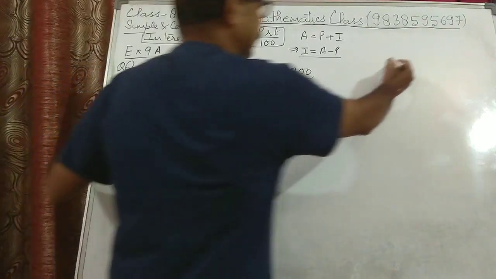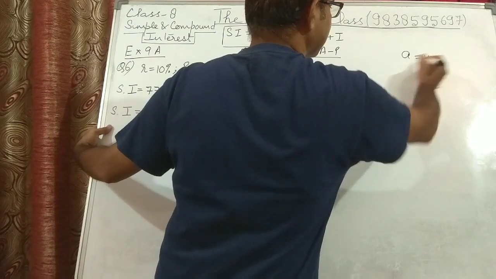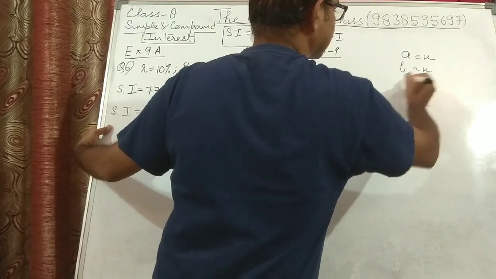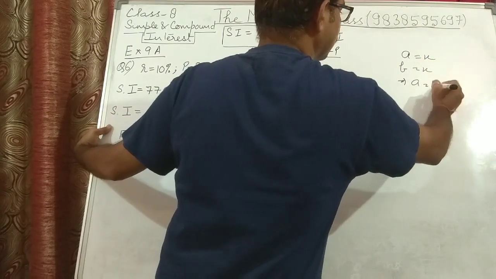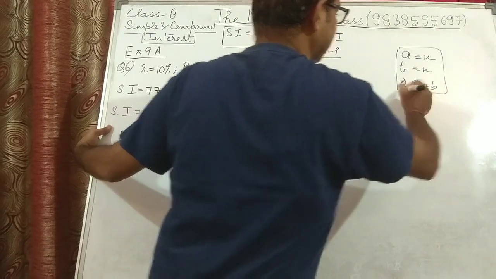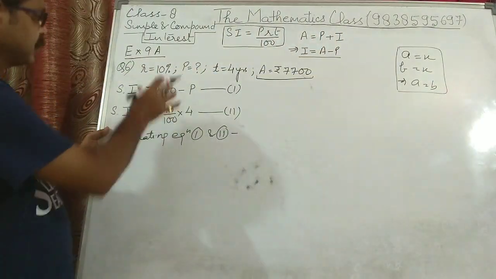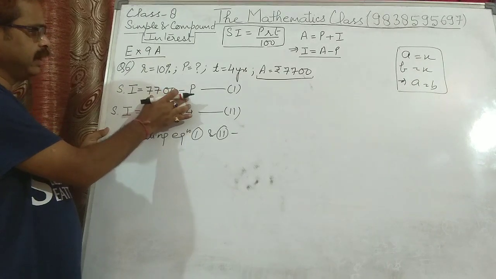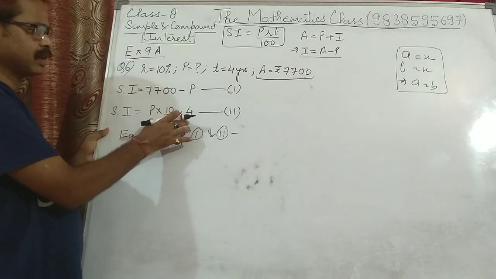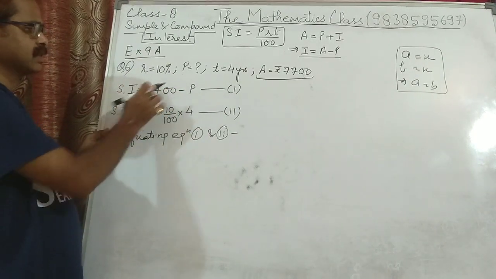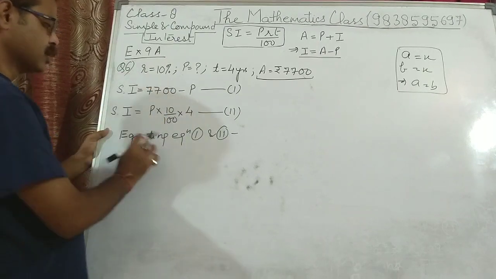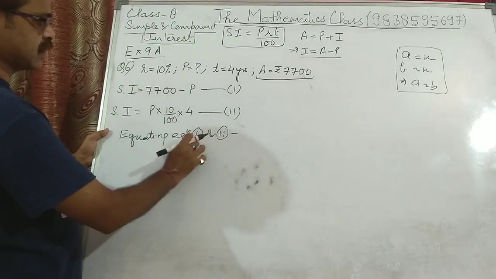Suppose I say A is equal to X and I say B is also equal to X. It implies that A is equal to B. From this you can say that A and B are equal. Simply this total value A is equal to X, this total value B is equal to X. So we can say A and B are equal. So that is what I have written, equating equation number 1 and 2.